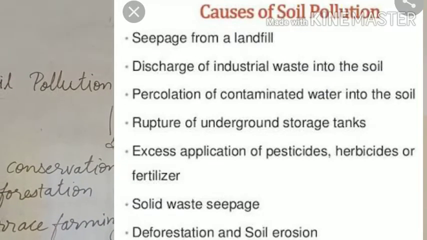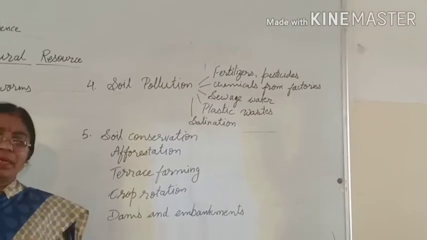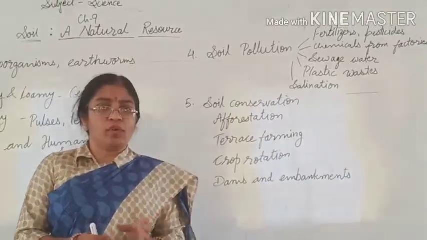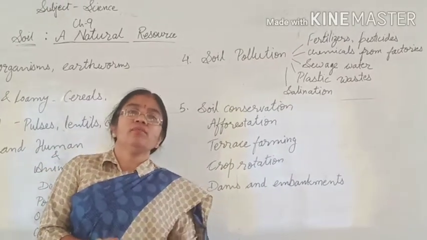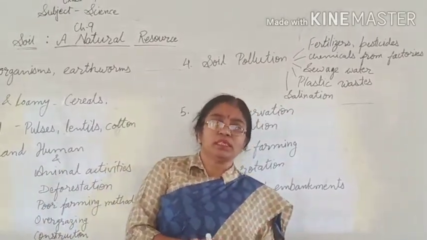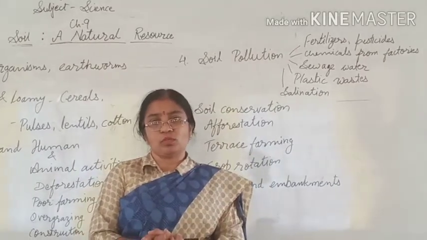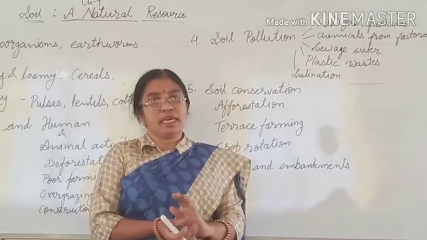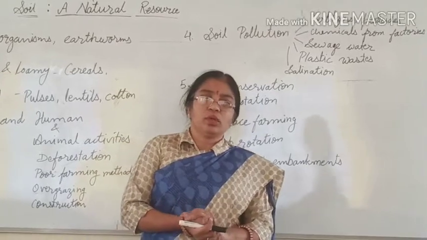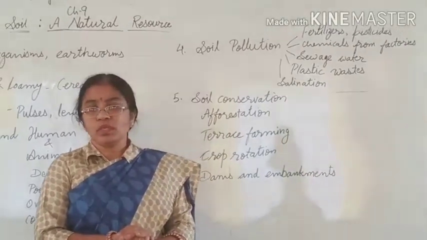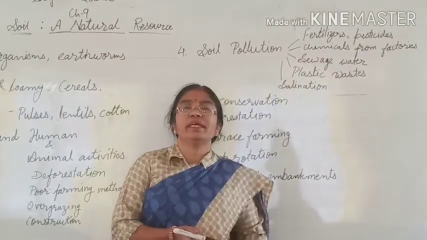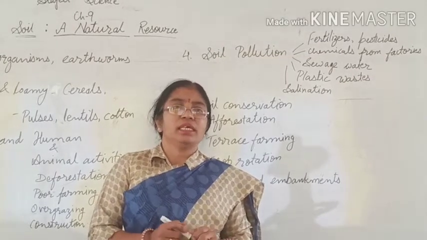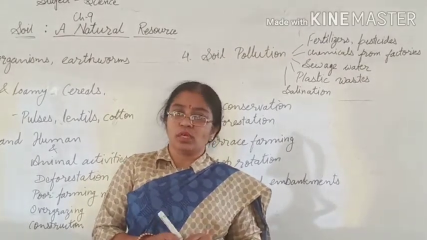In agriculture, to protect the plants, many pesticides are used, and to remove the weeds, meaning unwanted plants, weedicides are used, and for replenishment of the nutrients in the soil, many types of chemical fertilizers are also used. All these destroy the quality of soil, are added in the soil and make the soil unfertile, and in this manner soil pollution is caused. Second are chemicals from different types of factories like textile industries, etc. Different chemicals are mixed in the soil, and they also make the soil barren and cause soil pollution.